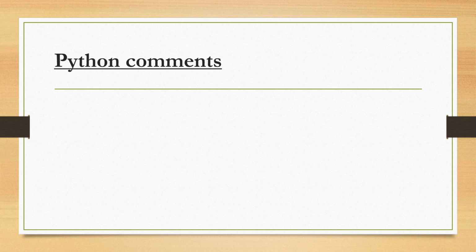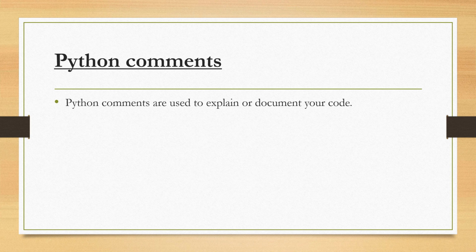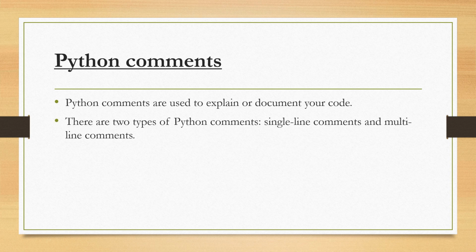Now we are going to see Python comments. How can we comment? Python comments are used to explain or document your code. If you are writing code and you want to explain it, then you can use comments. Comments are very useful here. There are two types of Python comments. The first is the single line comment and the other is the multi-line comment.